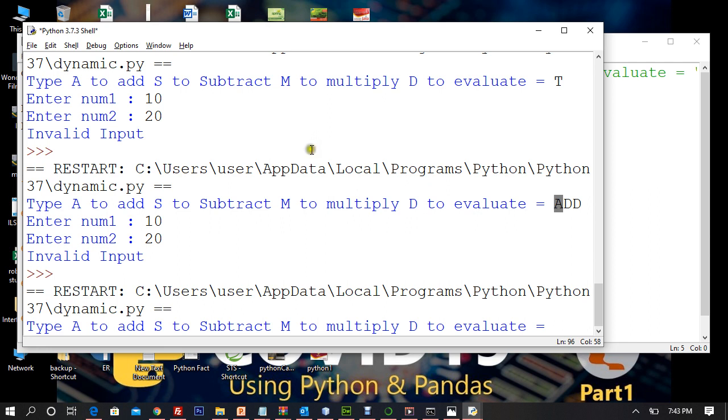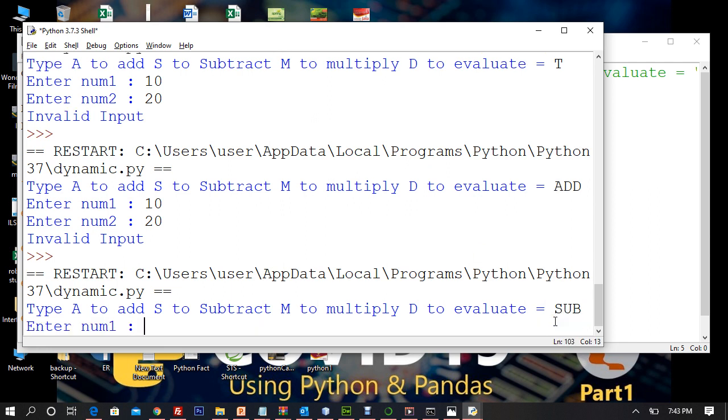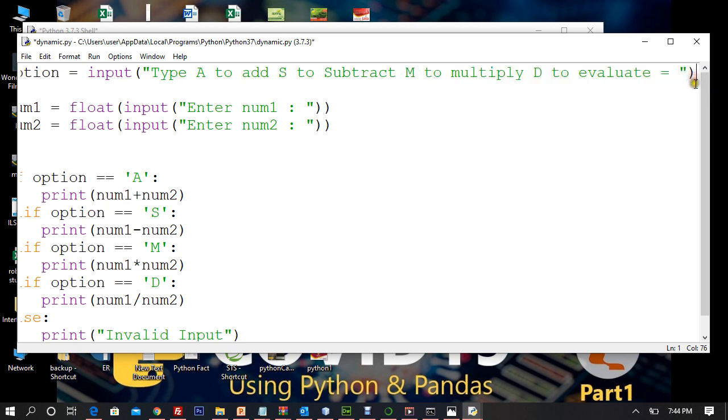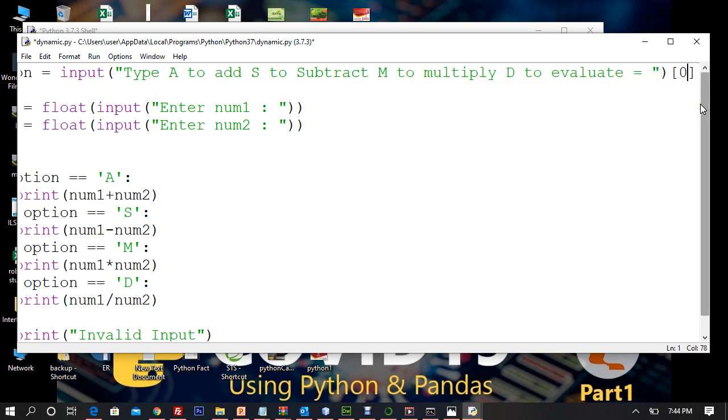Let's say subtract. I want to do sub. I should not create any problem because we are looking for S, but I have entered sub. But still the first character of, no, why am I doing it here? Sorry. I have to do it here, not here, because I have to take the first character. So I'll go ahead and say I want to take the first character only, not here. Why would you take 1 if someone enters 10? So my mistake. You want to take only the first character.